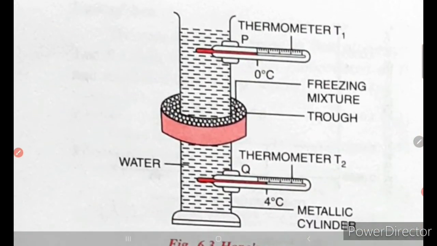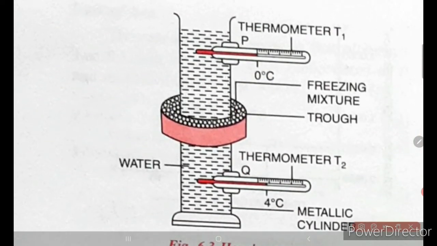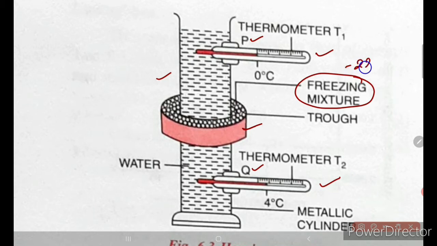Here we can see the apparatus, okay. So here we can see the holes, that is P and Q, one at the top, the other at the bottom, fitted with the thermometers T1 and T2. And we have a metallic trough. This is the metallic cylinder, and the metallic trough where we have a freezing mixture. Its temperature is nearly minus 22 degrees Celsius. So here the cooling starts from this particular trough, okay.